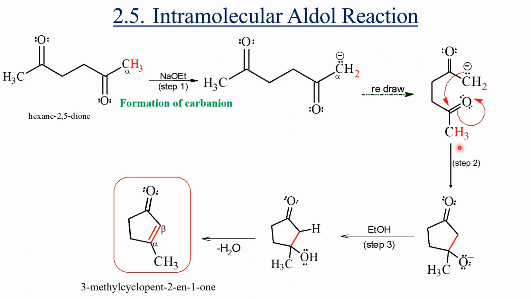And in the second step, the formed carbanion attacks the carbonyl carbon of the second carbonyl functional group in the same molecule and generates a 5-membered ring intermediate. In the third step, protonation of this intermediate followed by dehydration gives an alpha, beta unsaturated 5-membered carbonyl compound. In case of intramolecular aldol reaction, more stable 5-membered or 6-membered rings are formed. This is all about aldol condensation reaction.